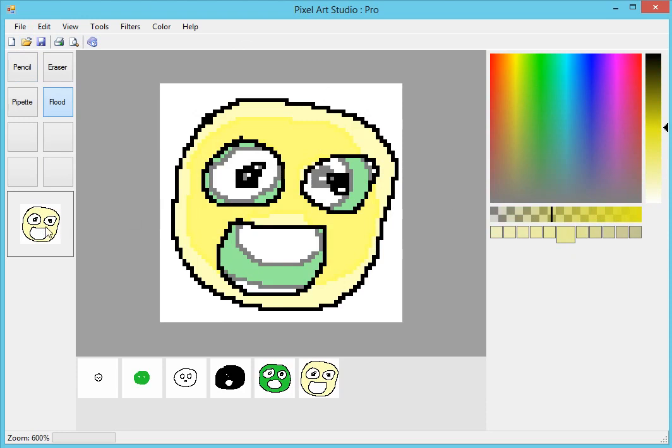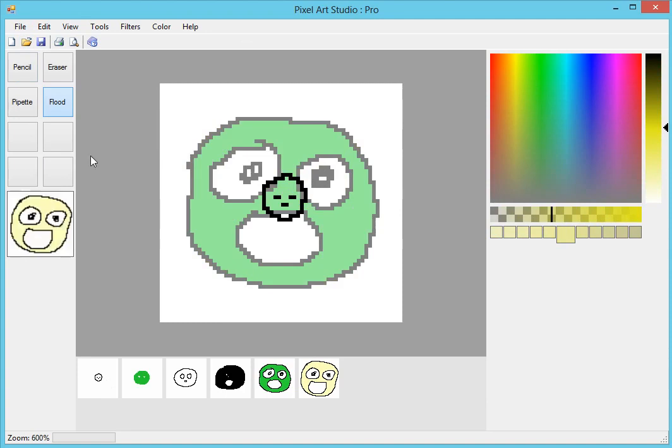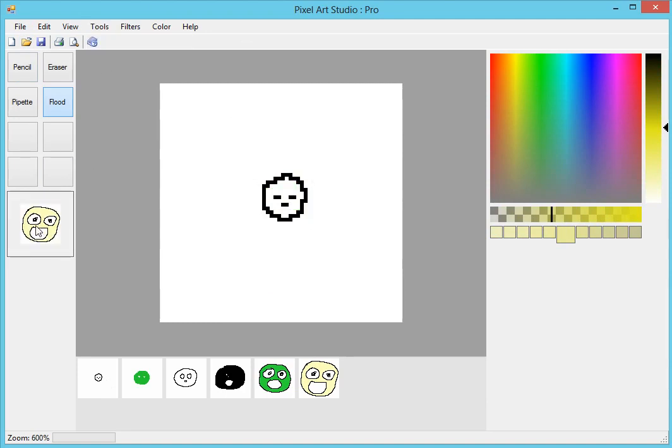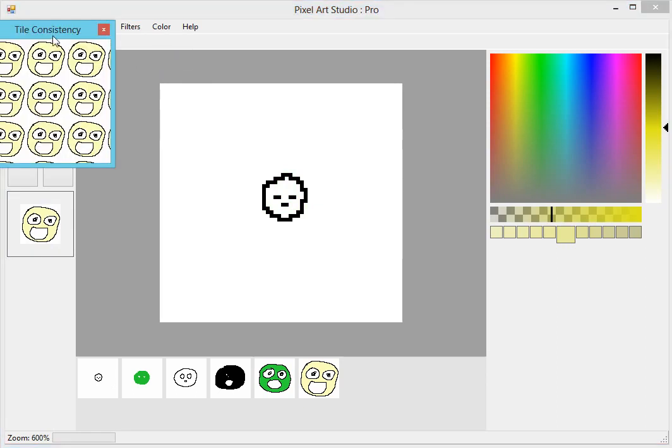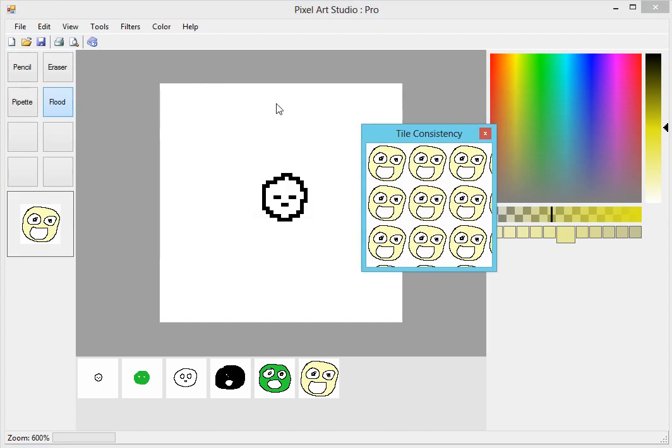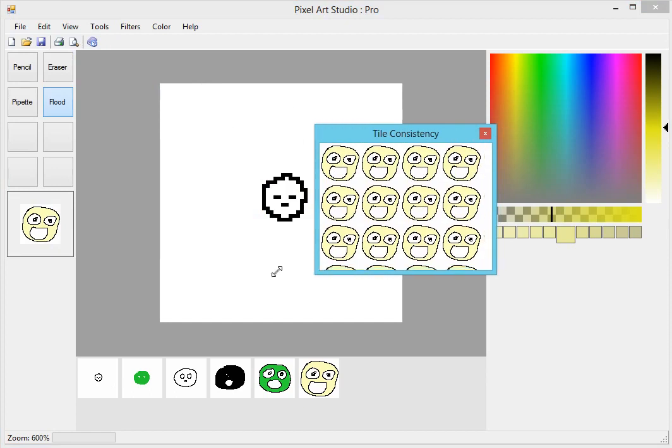Oh, one more thing. If you click on the preview image here, it automatically zooms up, so you can see your smaller image at larger sizes if you were working on a smaller image. And again, all of this is still working with the tile consistency tool, so you're still able to check that.